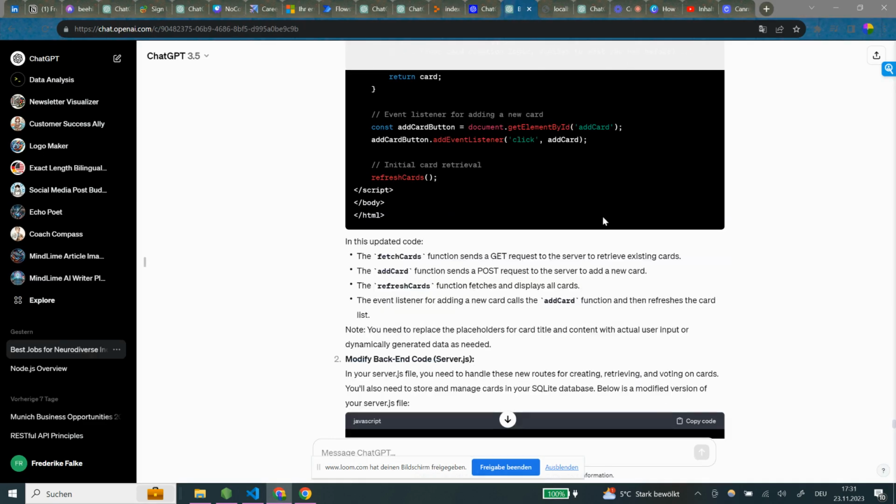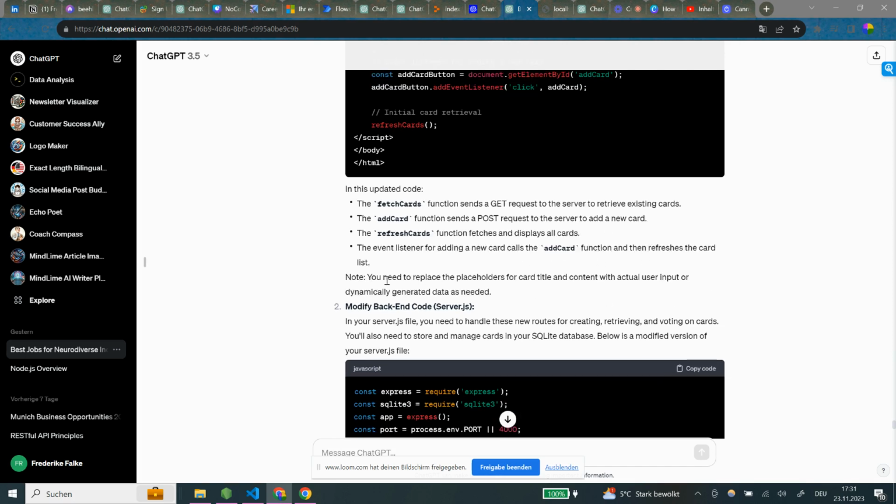Okay, in this updated code, the fetch cards function sends a get request to the server to retrieve existing cards. Okay, the server is the server.js that we have. The add card function sends a post request to the server to add a new card. The refresh cards function fetches and displays all cards. The event listener, okay. Note, you need to replace the placeholders for card title and content with actual user input and dynamically generated data as needed.